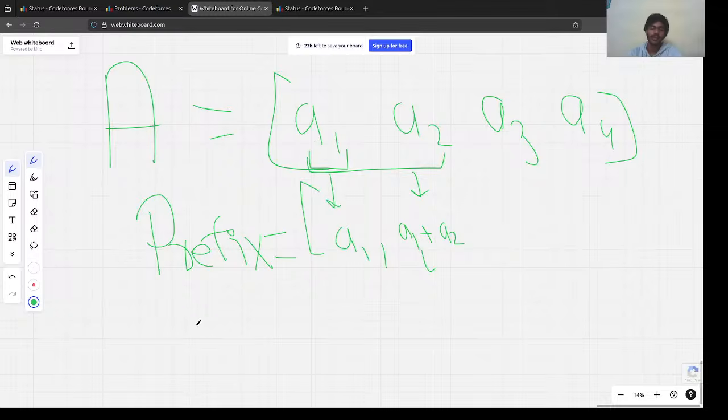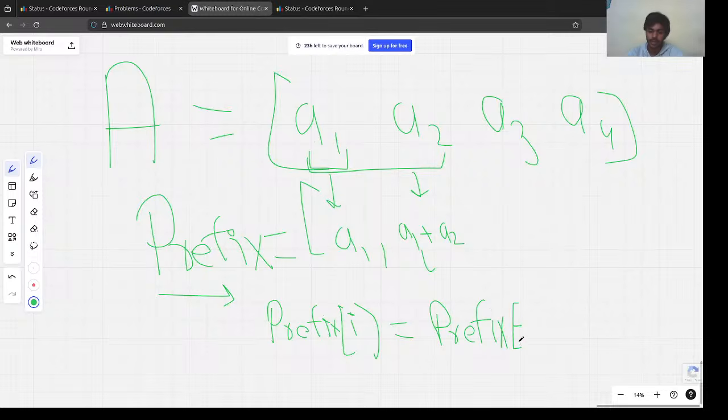We iterate from left to right, and we make sure that the prefix sum for the current index i is equal to the prefix sum for the last index, which tells us the sum of the elements up to index i minus 1, plus the current element ai.